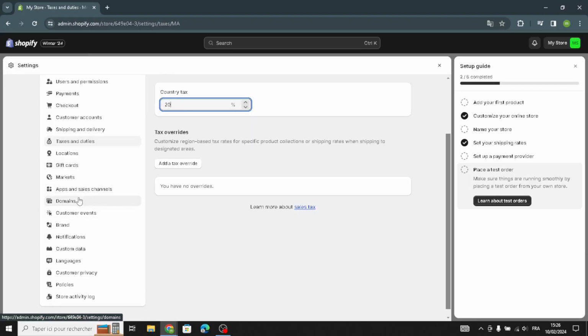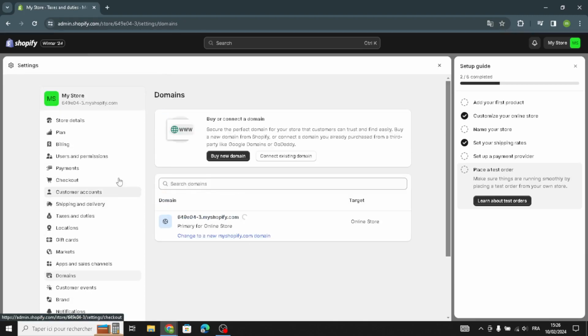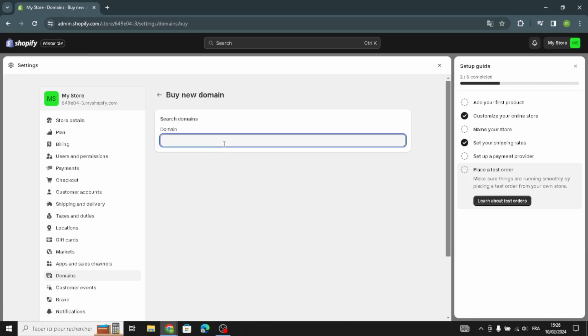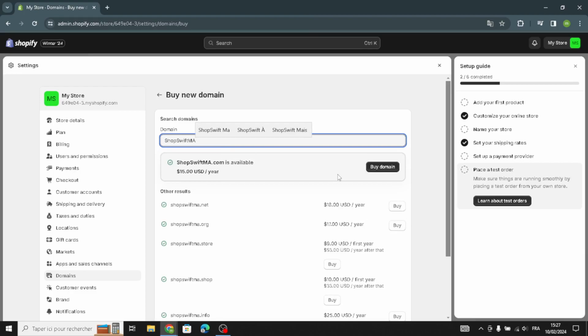Okay, now let's move on to the domains. Today I'm gonna talk about the e-commerce domain. So you have to buy a new domain. Here you can search for your domain. Okay, so as you see here, you can choose this one, buy a domain and pay 15 a year.